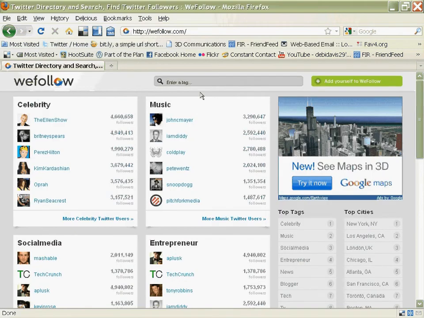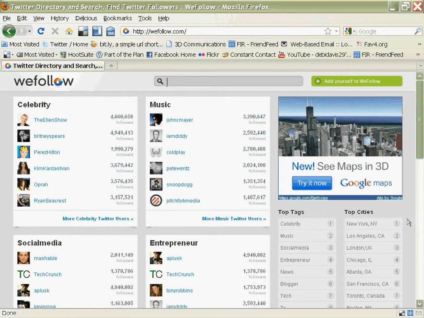Now you can add yourself to this directory by entering in a keyword where you want to be found and just clicking on this green Add Yourself to WeFollow and filling out the prompts for it. But you don't need to be part of the directory in order to research it. We're going to use a nonprofit as our example company, and this nonprofit has an objective of being on social media so that they can see how other nonprofits are using social media to promote their causes.